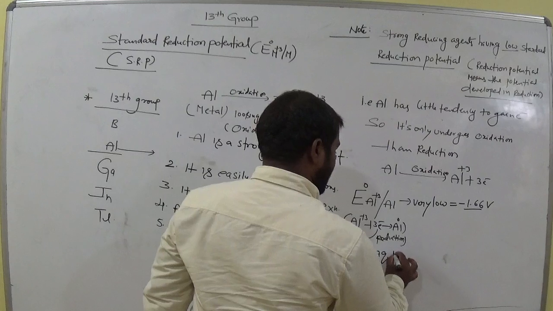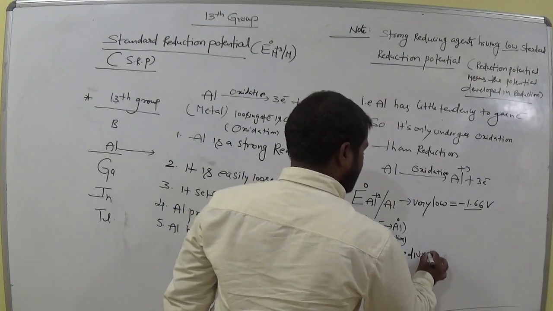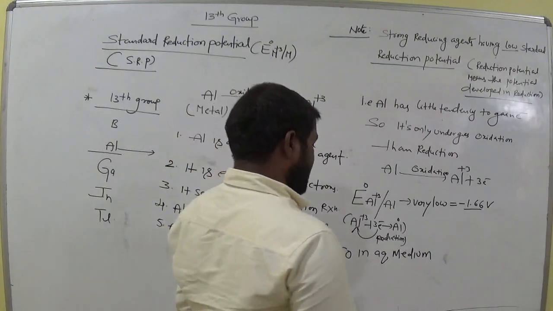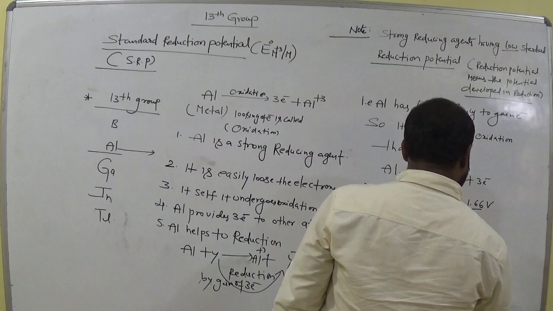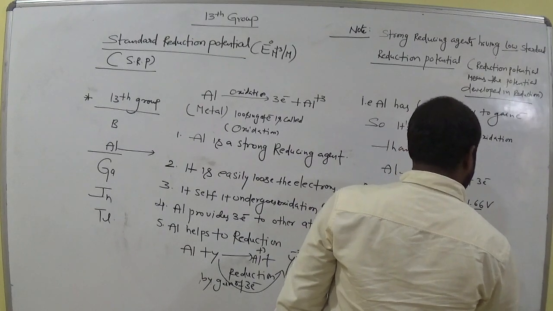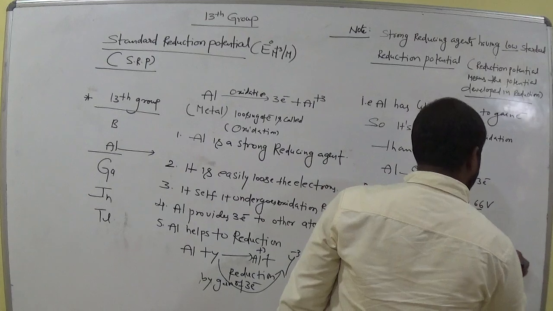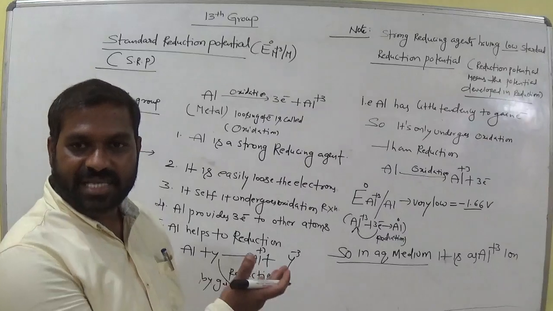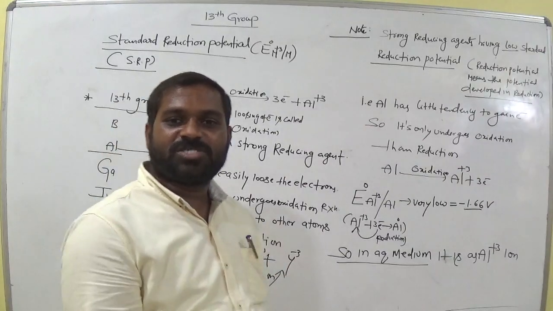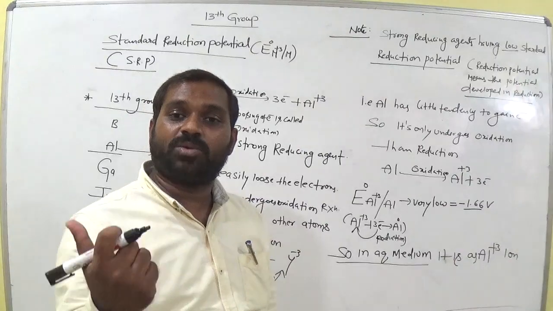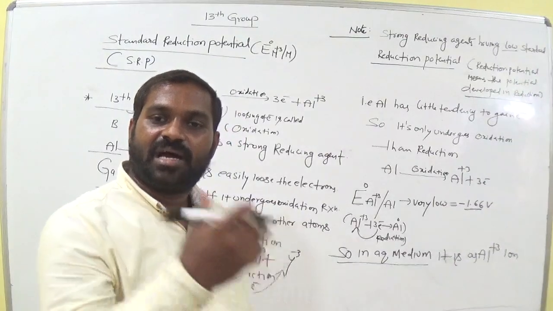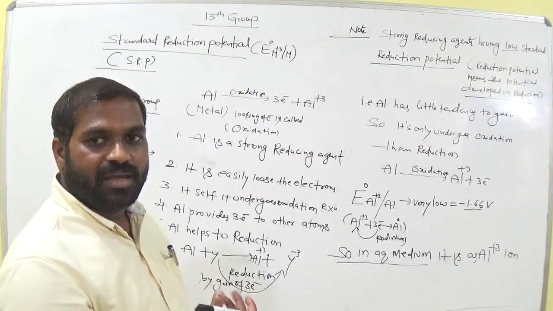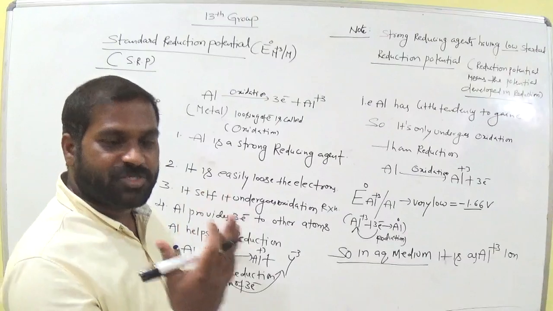In aqueous medium, that means in water, suppose you keep aluminum in water, it is present as Al+3 ion. That means aluminum gives 3 electrons and acts as Al+3. That means it is electropositive. If any metal loses electrons very easily, then we call it highly electropositive. Here aluminum in water loses 3 electrons, so aluminum acts as a good electropositive element.